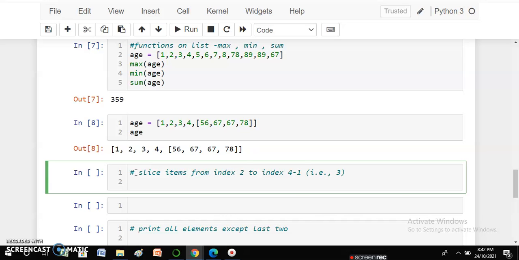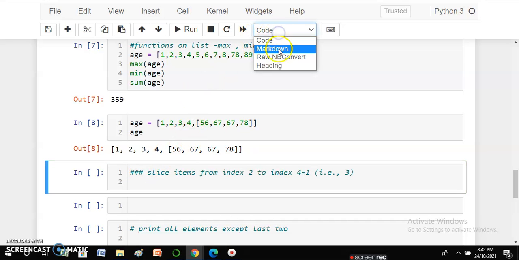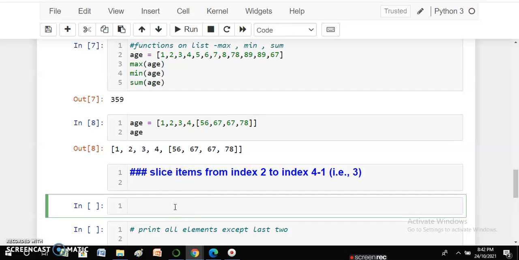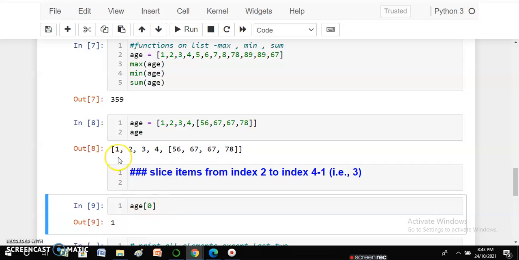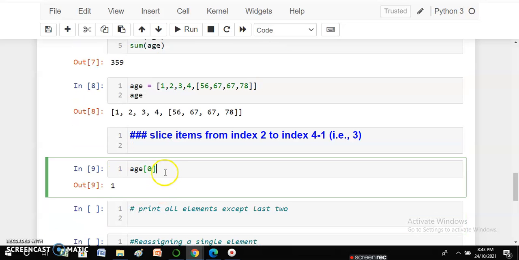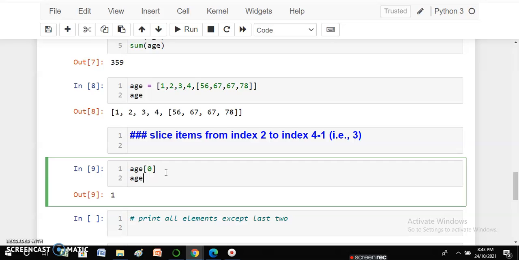Now when I say slicing, it means that I am trying to teach you how to extract values from a list. That is, supposing there is a list, let's say age, and I want to find out the zeroth value. So the first location is always the zeroth value, and you can see over here age 0 is 1. Okay, and if I want to have, let's say, age 3, so any guesses what will come? Yes, it will not give the value at the third index. It will give you the value at the third location. So the value would be 4.